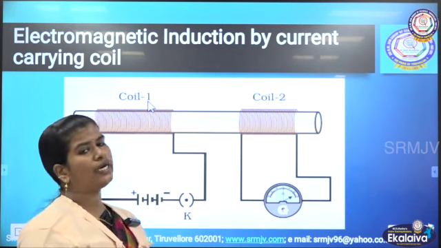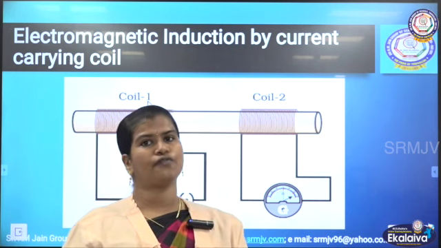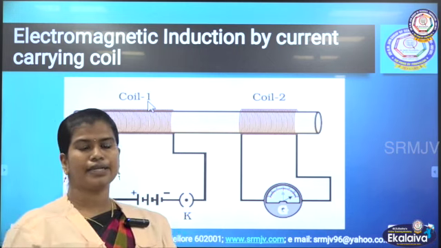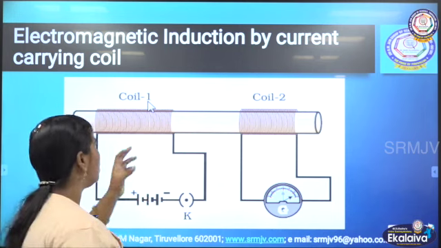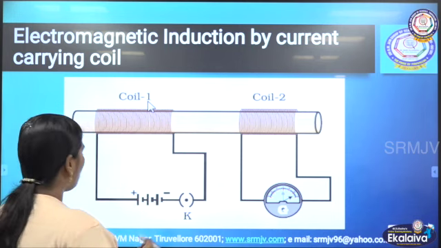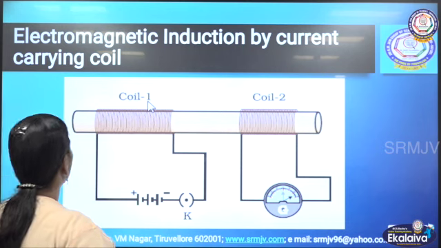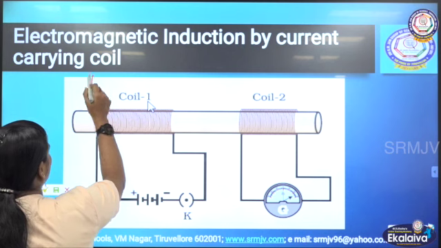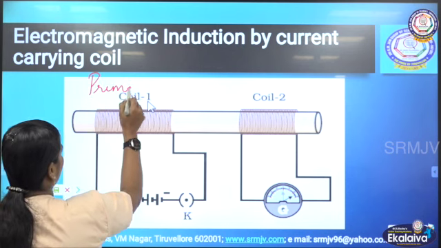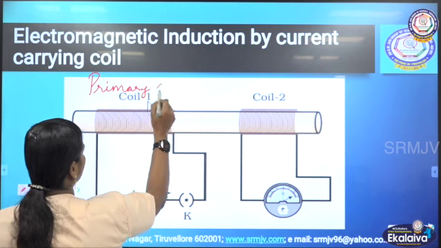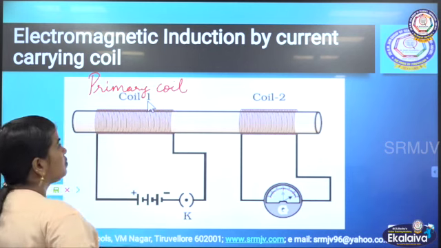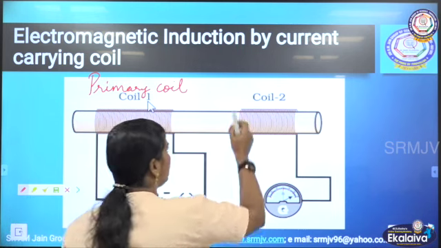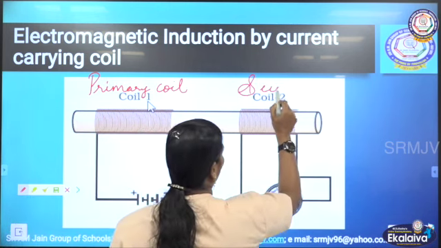So for this, I need two different sets of coils, coil 1 and coil 2, which are wound on a cylindrical non-insulated cylinder. This coil 1 should have more number of turns, so it is called the primary coil. And coil 2 should have fewer number of turns, so we can name it the secondary coil.